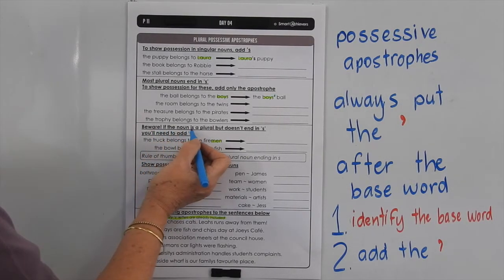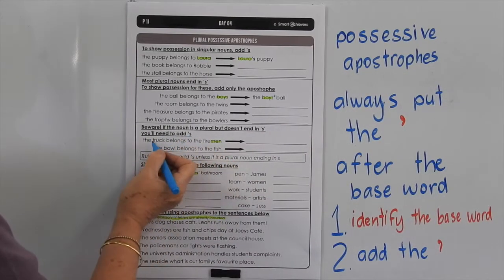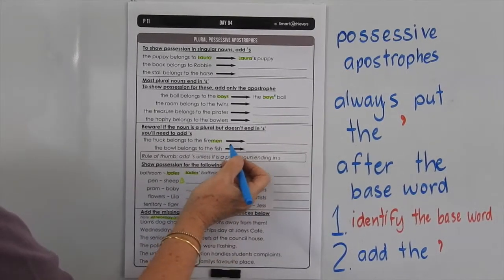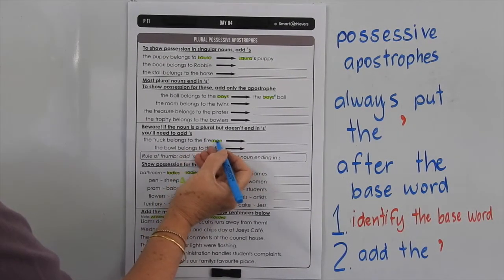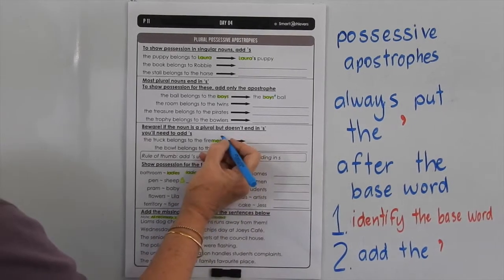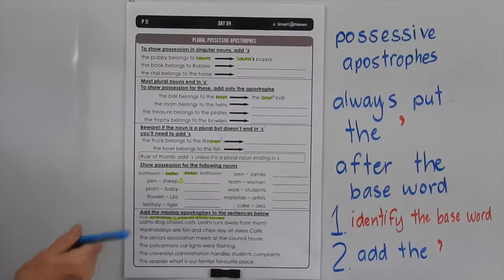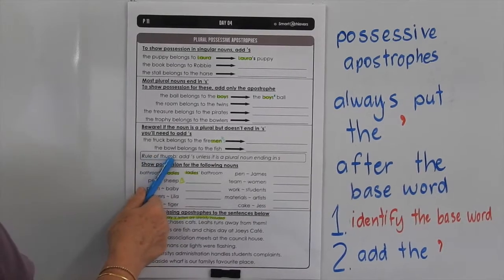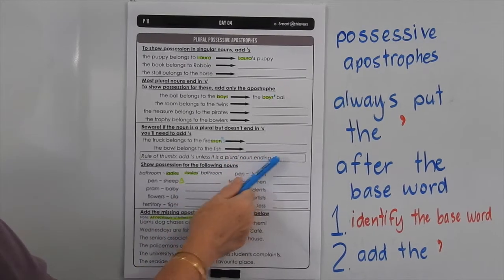Now beware, if the noun is a plural but doesn't end in S, you need to add the S. So the truck belongs to the firemen. We can't say the firemen truck. We've got to say the firemen's truck. So the plural base word is firemen. So you're going to put the apostrophe at the end of the base word. So the apostrophe would go after men, and then you would add your S after that. Be careful because fish is an unusual plural form. So the rule of thumb is add apostrophe S unless it is a plural noun ending in S already.